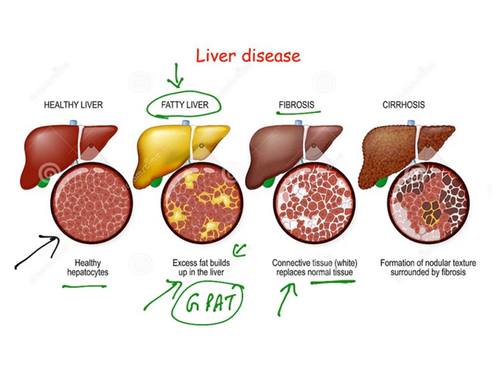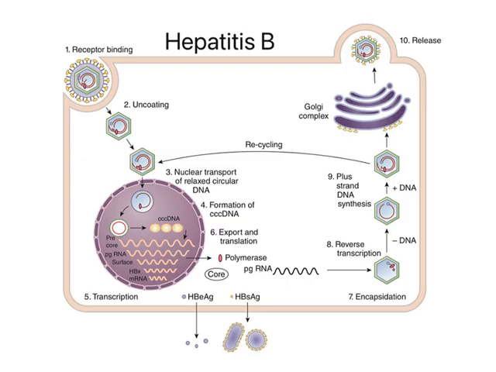Normal tissue, because of inflammation, starts dying and is replaced by connective tissue, which cannot carry out normal liver functions. When it aggravates, it becomes cirrhosis, in which a nodular texture surrounds the fibrotic tissue. You can see this nodular surrounding. And after that you have the final stages of cirrhosis. Death may occur because of these final stages of cirrhosis.